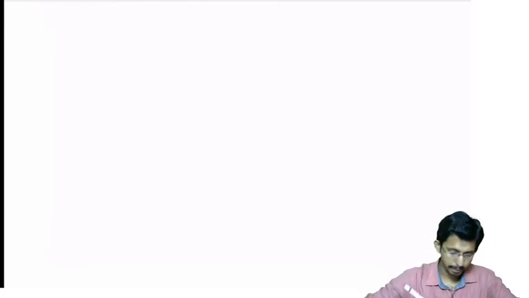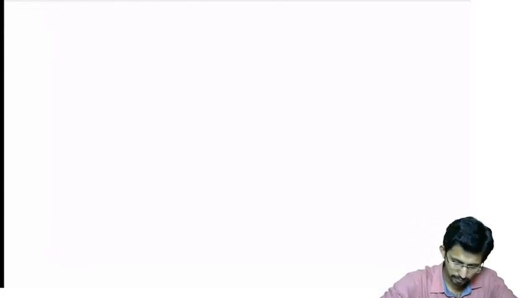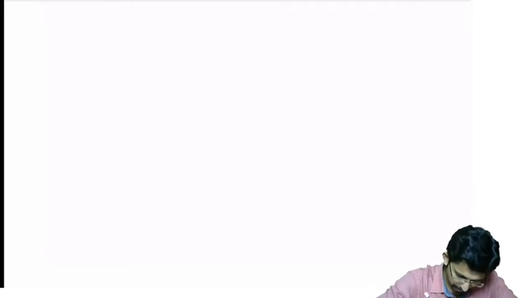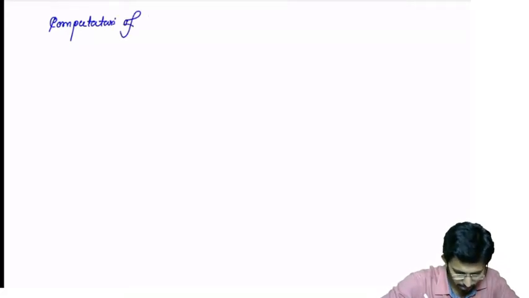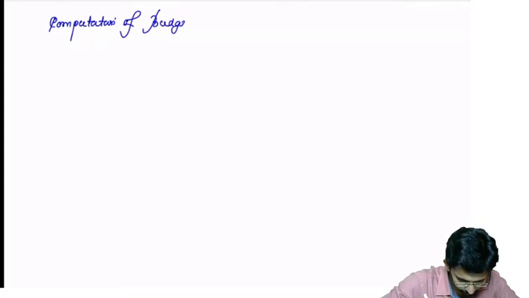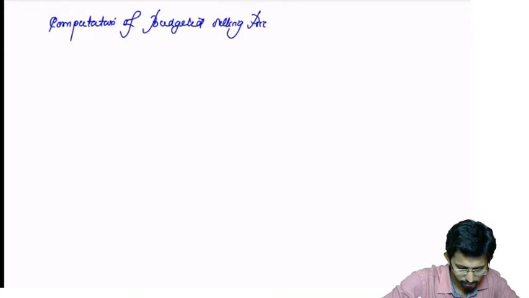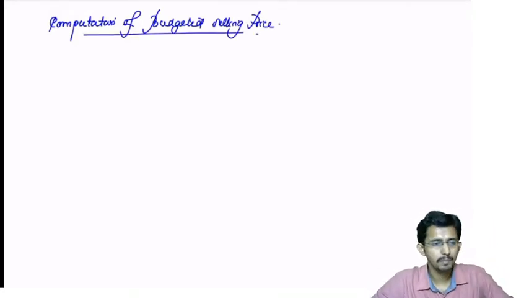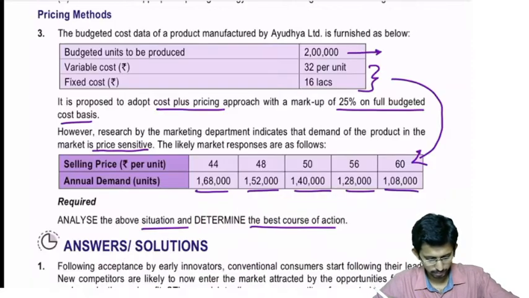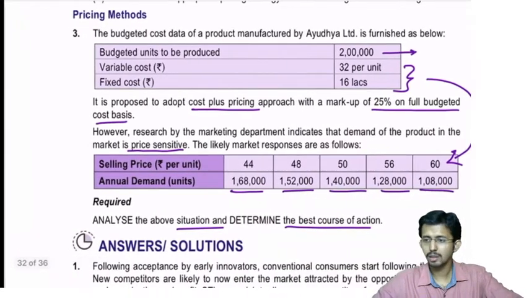You can write: computation of budgeted selling price. How to do it?